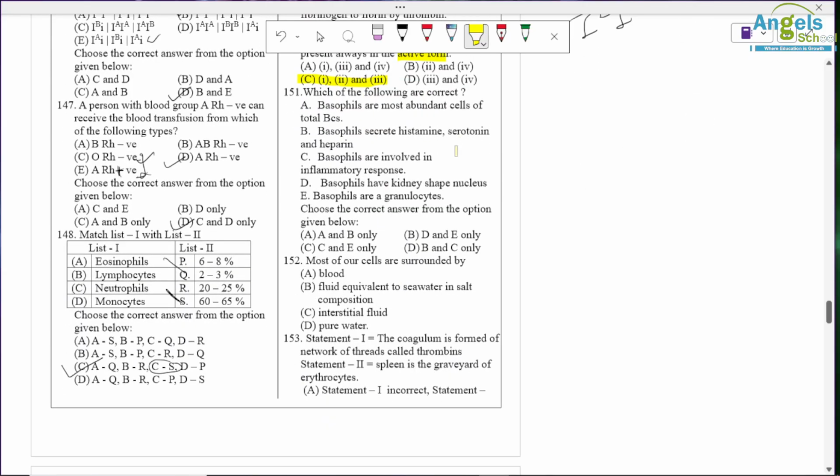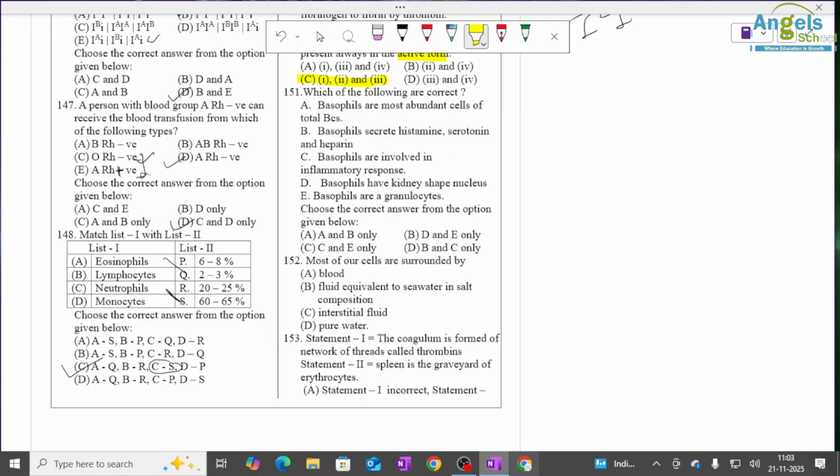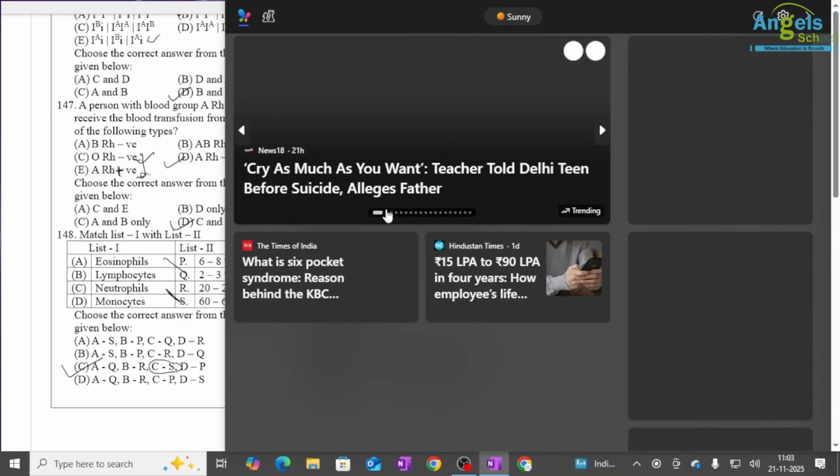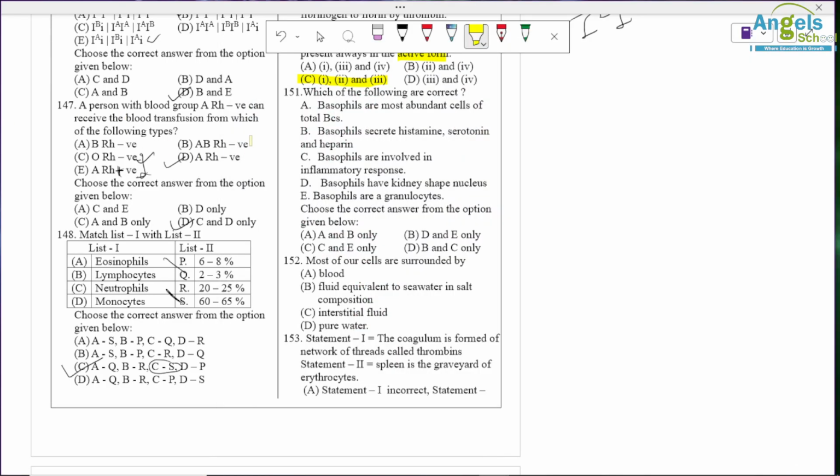Which of the following is correct? Basophils are the most abundant of total WBC. Wrong. Basophils secrete histamine, serotonin, and heparin. Correct option. Basophils are involved in inflammatory response. Correct option. So only B and C is correct here. So D option is correct.